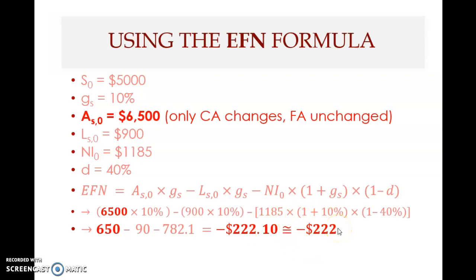Now, this is how you can show it. The EFN formula can also be used in this case, but you have to modify it. When using EFN for a company operating at less than full capacity, you have to change the asset value here. You don't take the total assets, but you take only the current assets, supposing that the fixed assets need not increase to support the increase in sales.